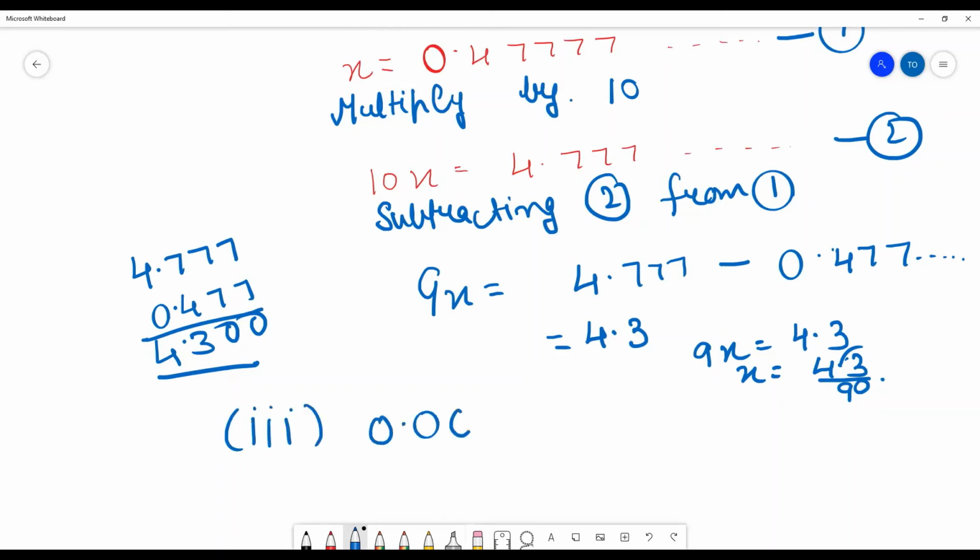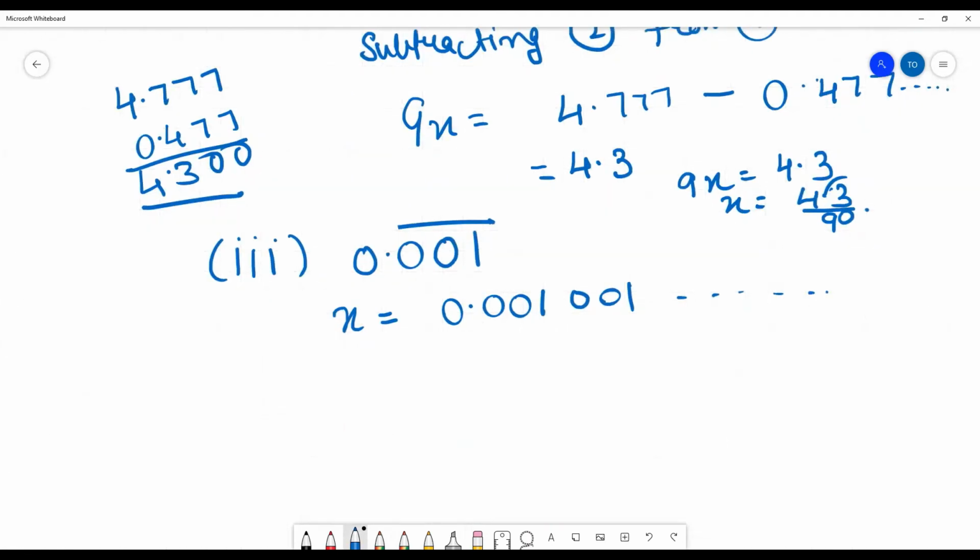See, 0.001 bar. How will you solve this? The bar is only for this one. 0.001. How will we solve this? The same way. So here we have x as 0.001, again 001, like this. It will go on. Okay. Now we are saying that there is a decimal point, and after the decimal point, 2 zeros are there, and the number is coming after these 2 zeros. That is, you have to put the decimal point here. Okay. So with what number you should multiply this so that you can put the point there? The point can be shifted 3 places.